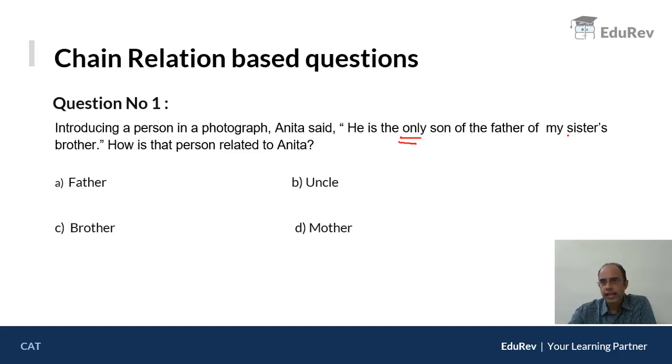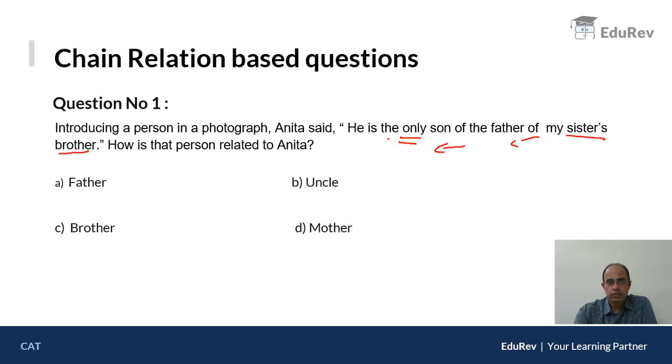The last line says sister's brother. Who is sister's brother? Sister's brother would be brother. Then keep on moving backward, and that way eventually you'll define all the relationships. This is the most appropriate way of solving chain relation based questions.